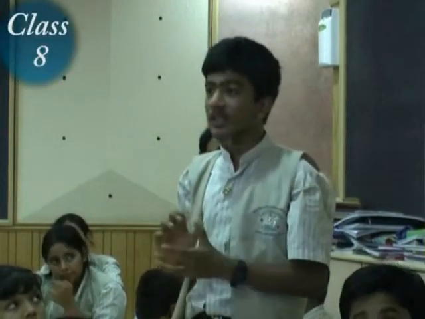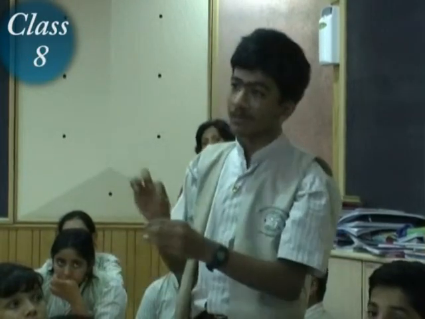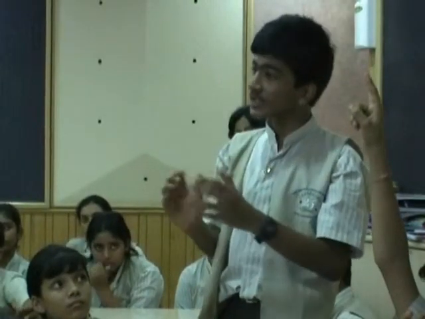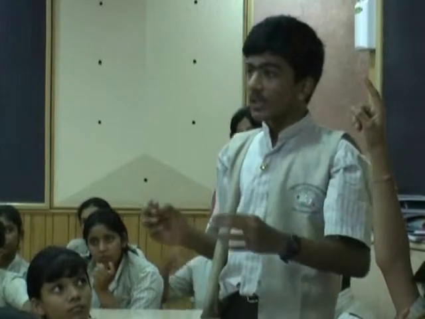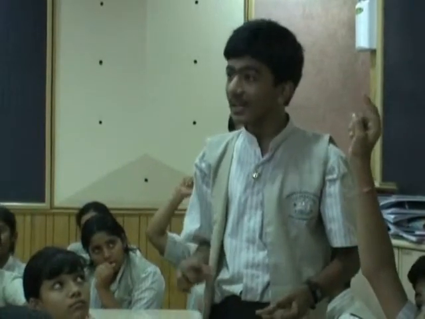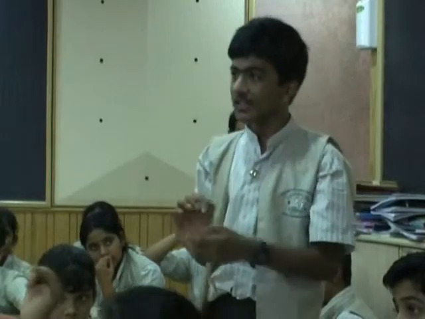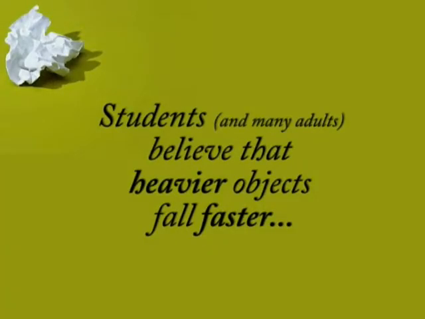Like everything is made up of particles. So in paper Q, all the particles are at their own places. But when you crumple them, all the particles come together and one particle may be above one more particle, so the weight is more. When all the particles come together, their weight becomes more, because if on a weighing scale one person stands, it's his weight, but if two people stand, then the weight is more. So if two or three particles are together, then the weight will be more.